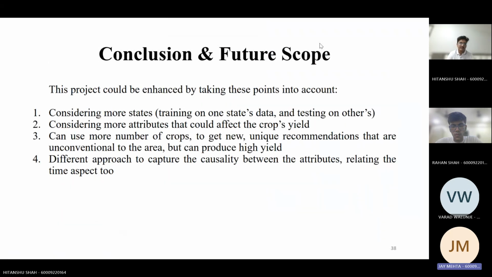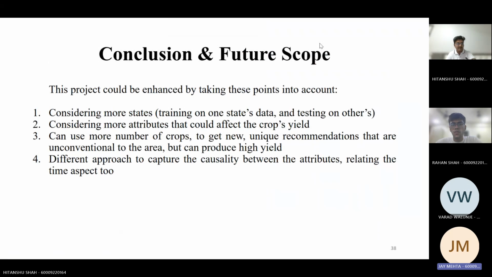The future scope would be to consider different states using the model so that it doesn't overfit and it can understand how the trends change in different states as well, using different attributes which can in turn relate to the crop yield more, for example nitrogen level, phosphorus level, etc. Use more crops with the same multiple year data so that we can get a wider variety of crops to grow from, and try different approaches to capture causality. So we can use a different kind of approach to understand how the attributes relate to each other.